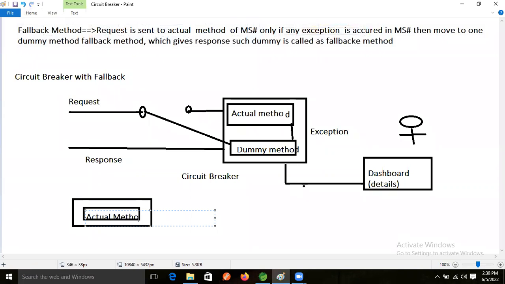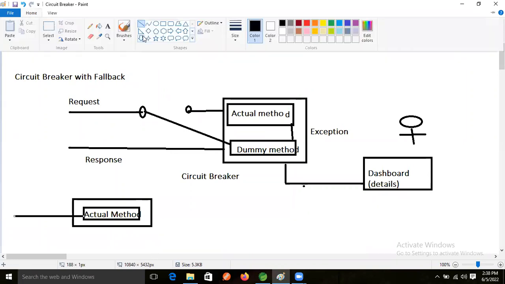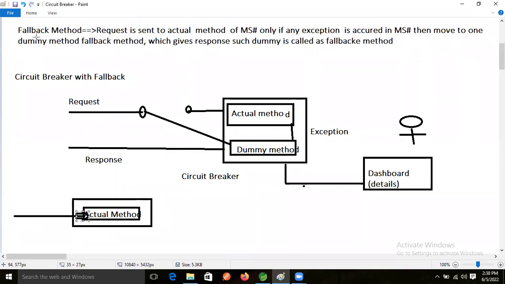The actual method. So our end user is making the request, and the actual logic is executing. Here the request came. If the actual logic is executing, that is nothing but the closed status. That status is called the closed status, guys.